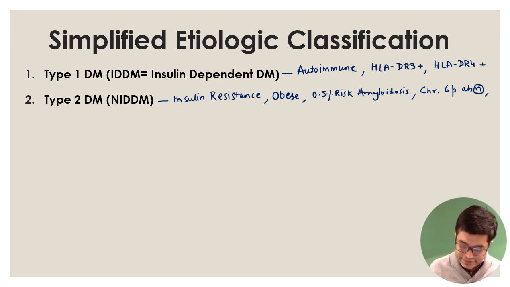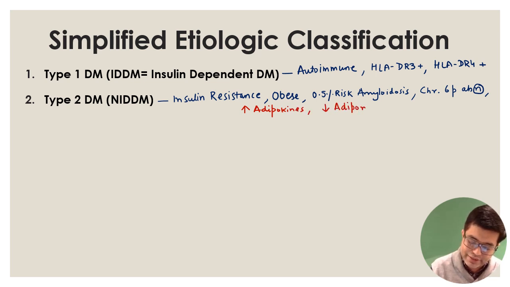Recent studies have shown that patients with type 2 diabetes mellitus have increased levels of adipokine, and they have decreased levels of adiponectin. Adiponectin is the protective molecule which protects against hyperglycemia in you and me.